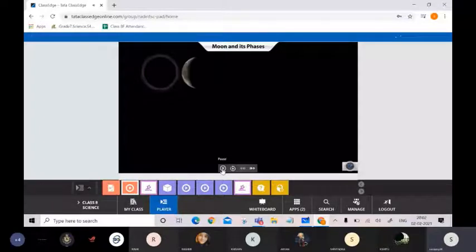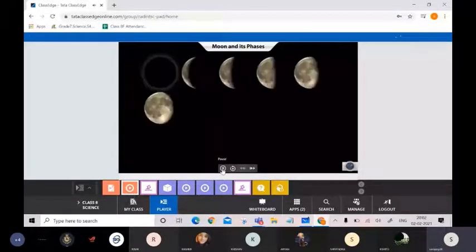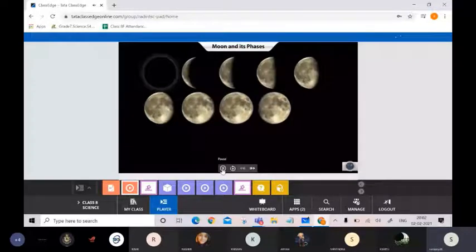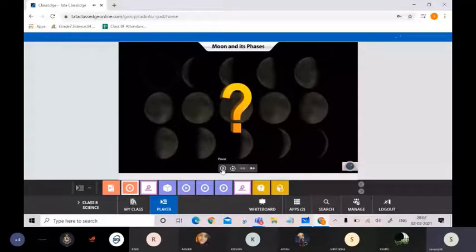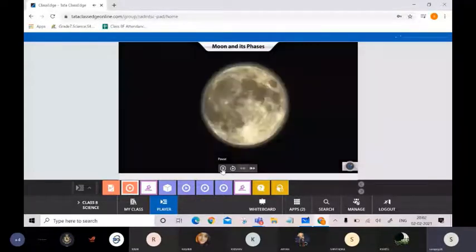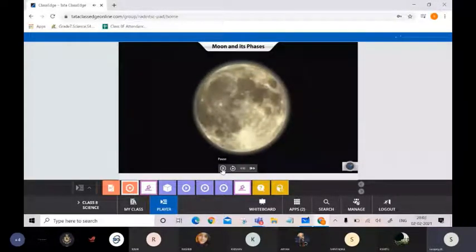If you have watched the moon on different nights, you must have noticed that the moon looks different every other night. Do you know why this happens? Let us learn about it. But before this, you need to know that the moon does not have any light of its own, and so it should not be visible to us at all.